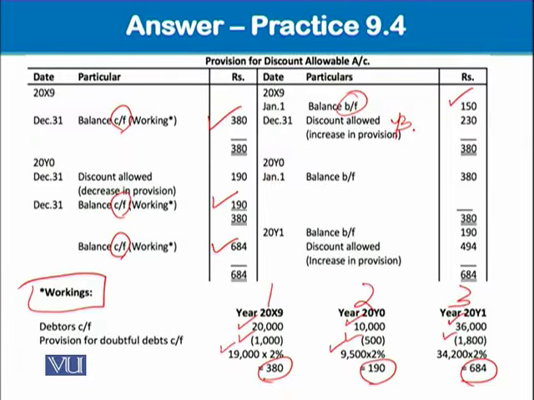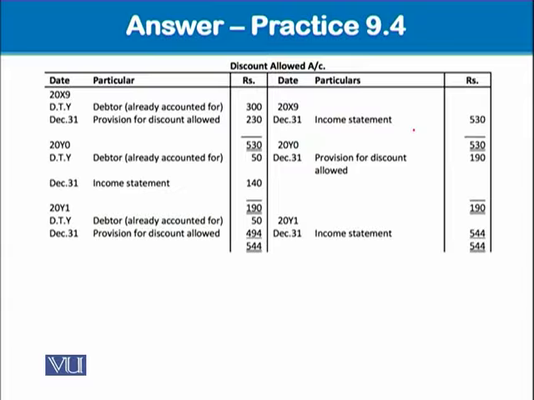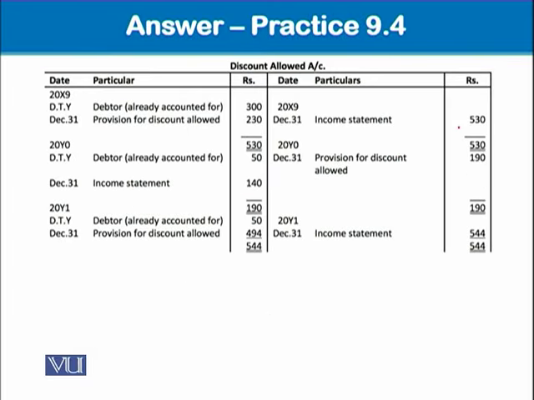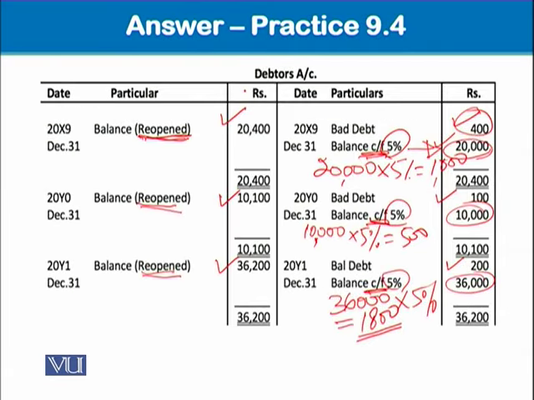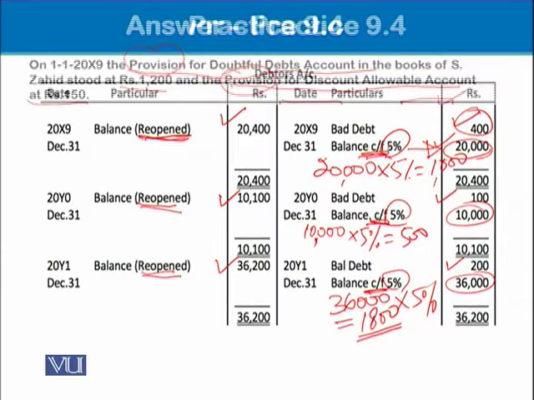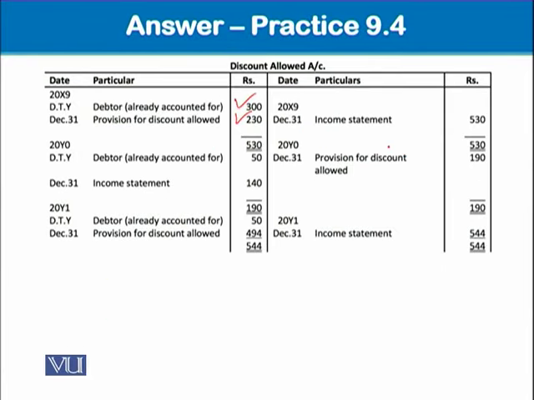Okay. So accounting entry, we know very well that it will be debited to the discount allowed account. Okay. This 230 credit here and will be debited to the discount allowed account. Already there was a debit of 300. Already discount allowed accounted for as given in the scenario. You can read this scenario once again. That 300 is already accounted for. Okay. So that will be appearing in the ledger account along with this. 530, this is the balancing figure, will be taken to the profit and loss income statement.